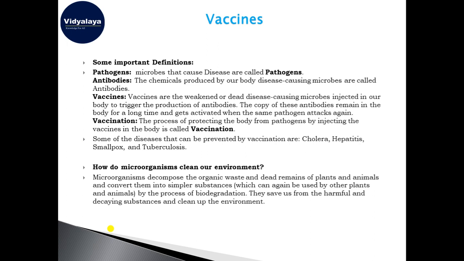After pathogen, there is the concept of antibodies. What do you call an antibody? An antibody is a chemical that is produced by our body. Antibodies are the chemicals produced by our bodies which help in killing those pathogens. Those chemicals which are produced inside our body and kill the pathogens are called antibodies. Now, what is a vaccine?